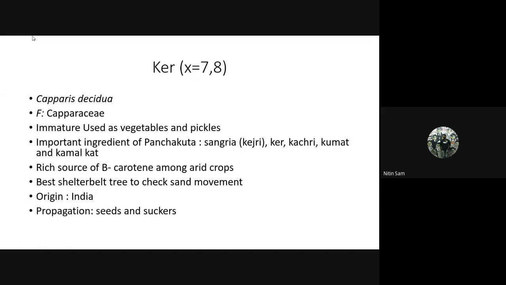So coming to the next minor crop, that is kair. Its scientific name is Capparis decidua. Family comes under Capparaceae.